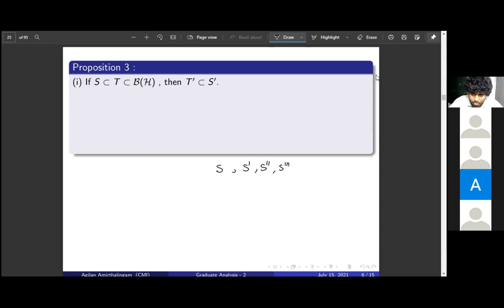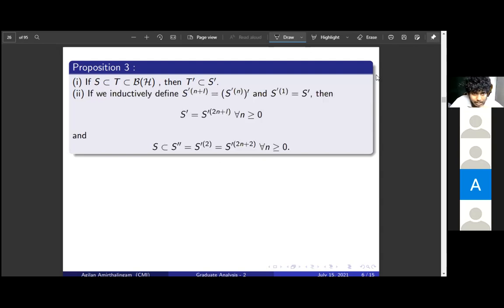So what this proposition says is, the first one is just an observation. If S is a subset of T, then the commutant of T is contained in the commutant of S. That is clear because if the operators commute with elements in T, then they commute with elements in S. So T dash is contained in S dash. This is clear just from the definition.